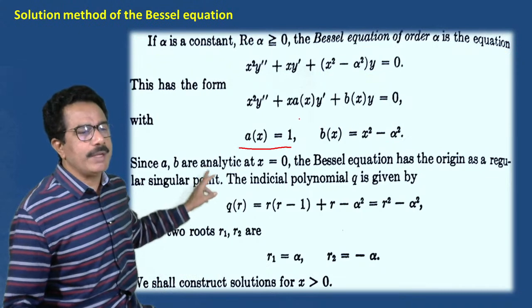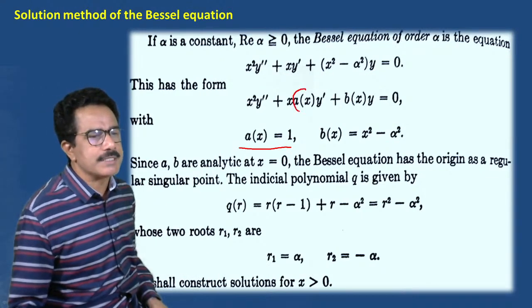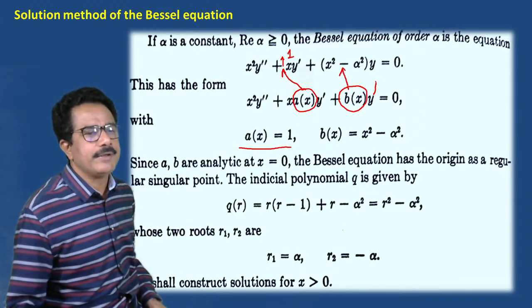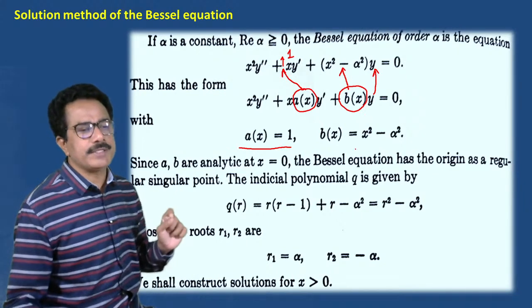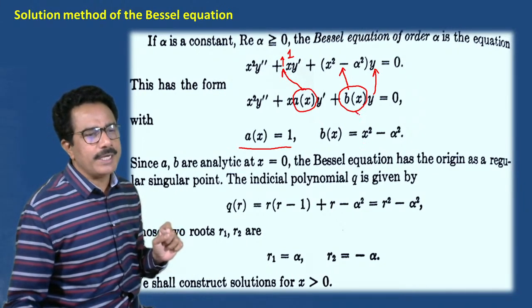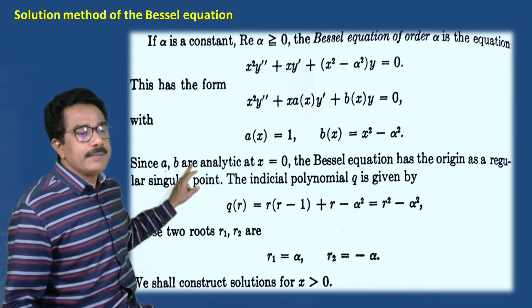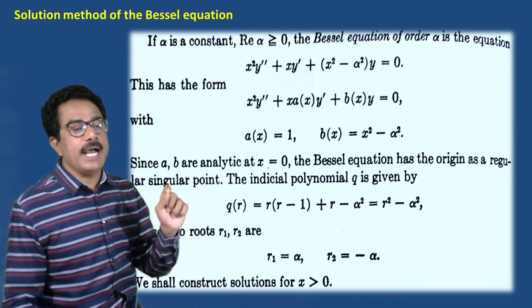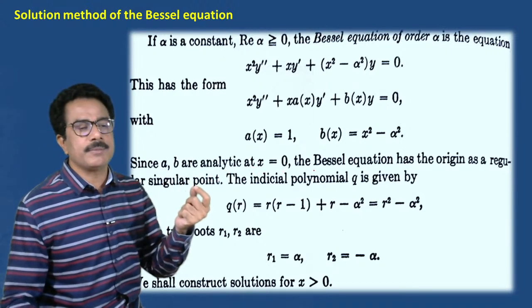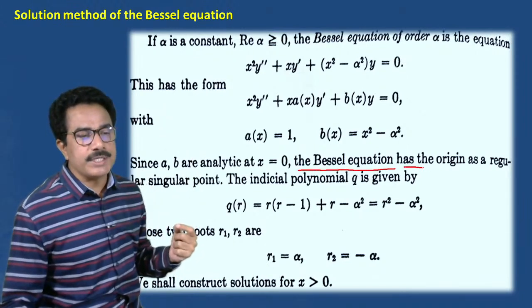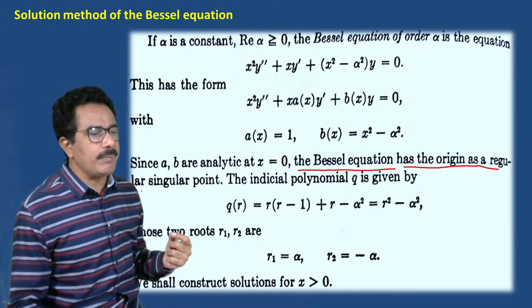A of x is equals to 1, because in this case if we compare this with the initial Bessel equation, then we get the coefficient as 1. And this B of x is compared with the coefficient of y. Y चा coefficient असतो ना. So B of x is given by, how we can write? B of x is equals to x square minus alpha square. Here A and B are analytic at x is equals to 0. You know that the concept of analytic we have seen many times. The Bessel equation has the origin as a singular point.